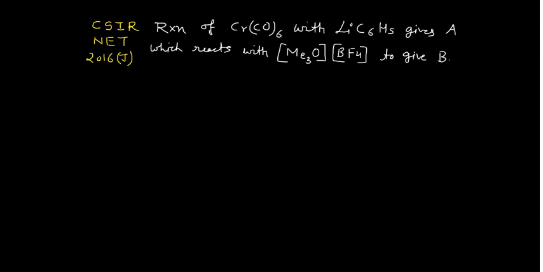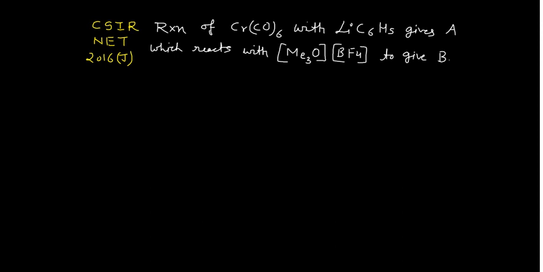So this reaction is very, very simple if you know about the Fischer carbene. See, for the synthesis of the Fischer carbene, the very convenient method is that you have this methylating agent, right? First you will have the base, and then after the base you have your methylating agent. Okay, so how can we write the reaction? See, guys, the reaction is quite simple.